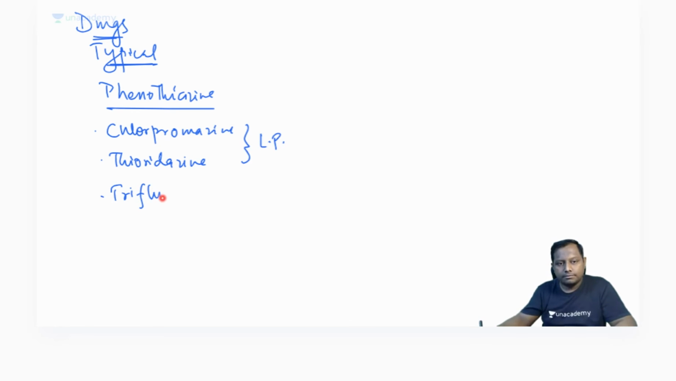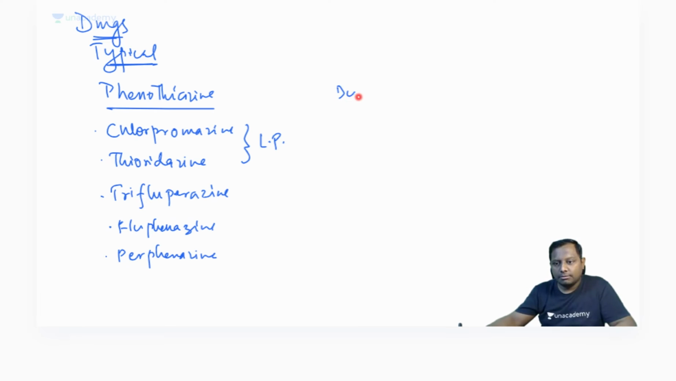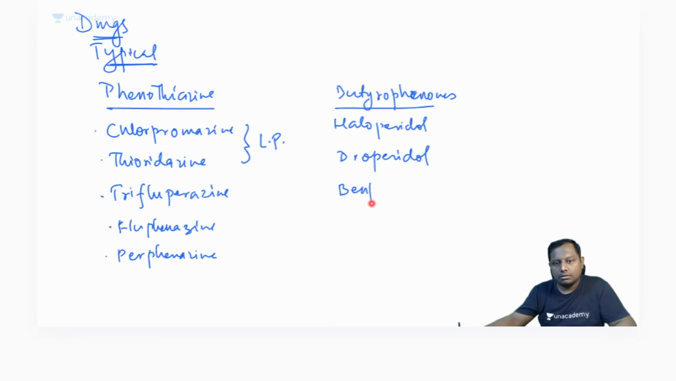Trifluperazine, fluphenazine and perphenazine. These are the phenothiazine group among the typical drugs. Then among the typical, you also have another subclass, the butyrophenones. That will be your drugs like haloperidol, droperidol, and benperidol. These are the butyrophenones.